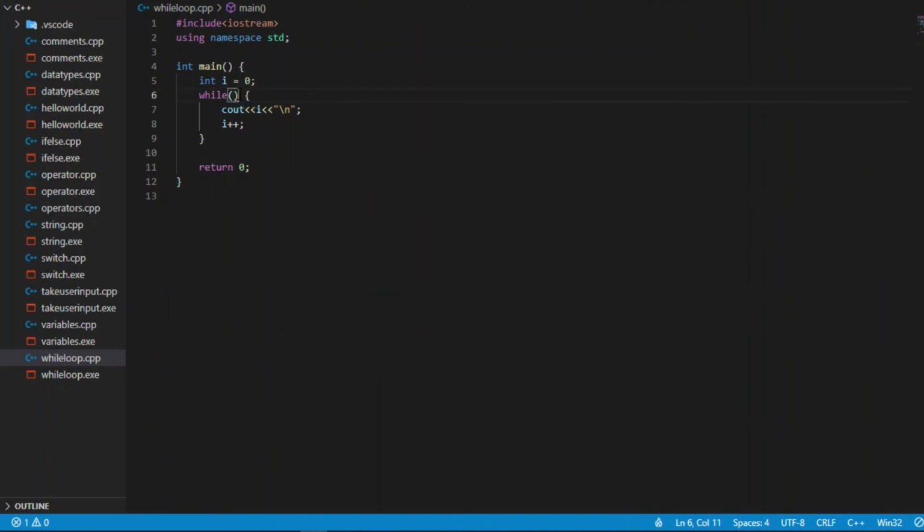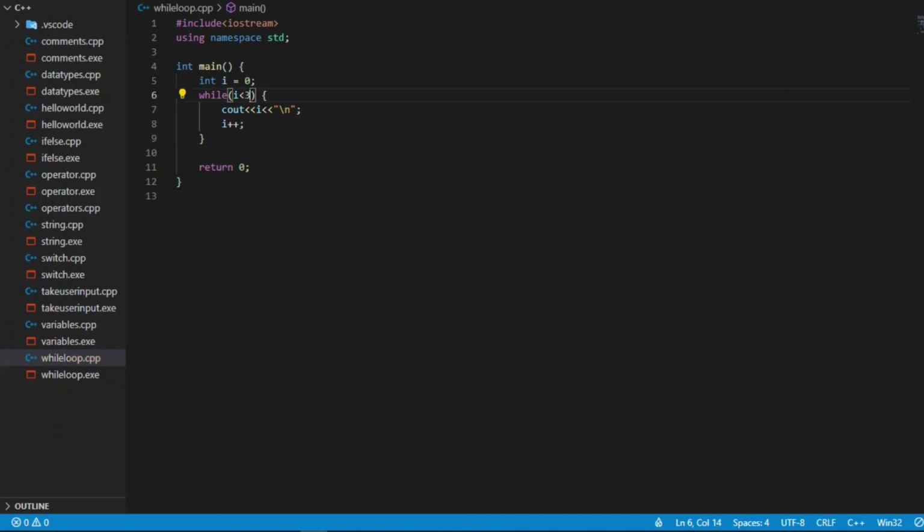Now if I give it i equal to 2, then what will happen? Let's see. If I give i equal to 2, what is happening? It is printing only 2. The value of i was 2, so whenever the output comes, i will be 2, and then it will increment it, so it should be 3. But what happens here is that we have given while i equal to 2, so it will again be 2, and then again it will print 2. So this loop will go on again and will never stop. So we have to keep in mind that we have to give some appropriate condition which can be met.